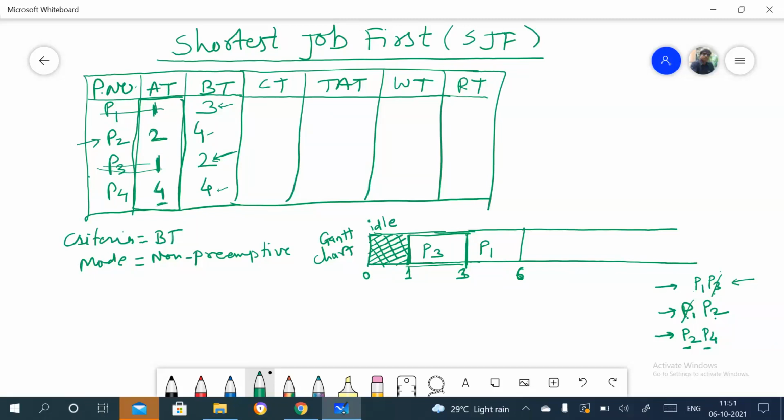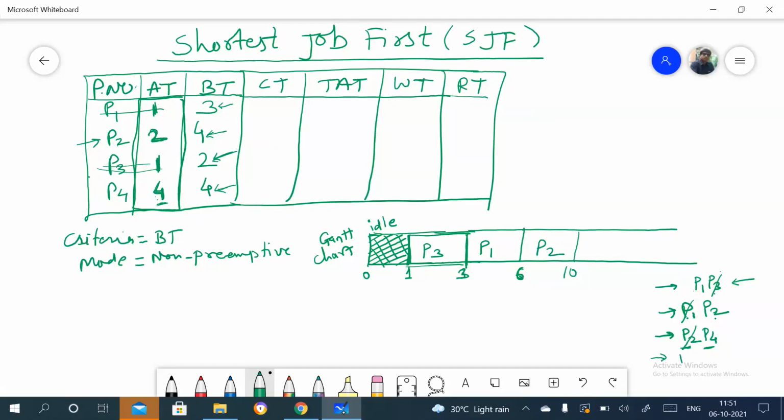In that case, if such a situation comes, you need to consider the arrival time of these two, because the burst time is 4 for this and 4 for this. As these two are equal, we need to check the arrival time of both. Which one has less arrival time, or which comes first? The arrival time of P2 is 2 and the arrival time of P4 is 4. It means P2 comes before P4. So we need to take P2 here. The time required to execute P2 is 4 units of time. So 6 plus 4 is 10.